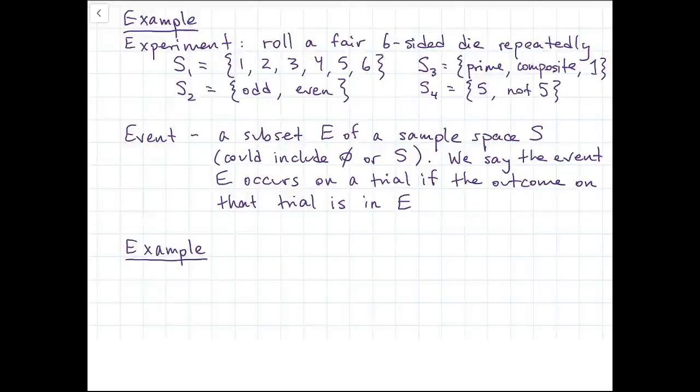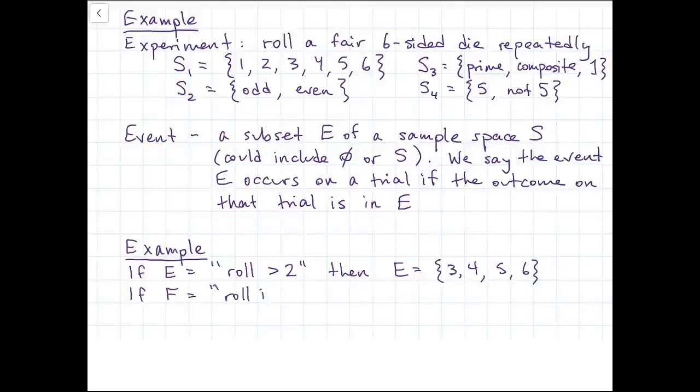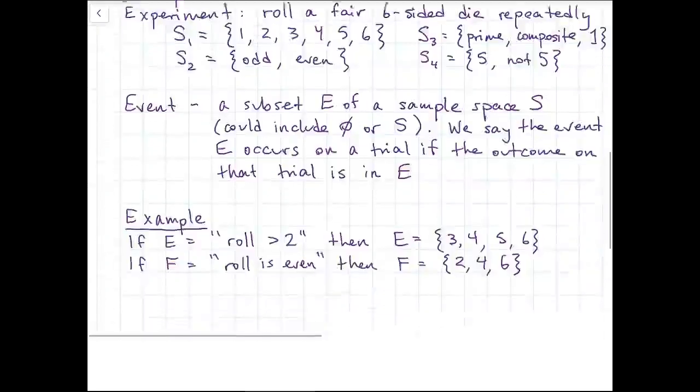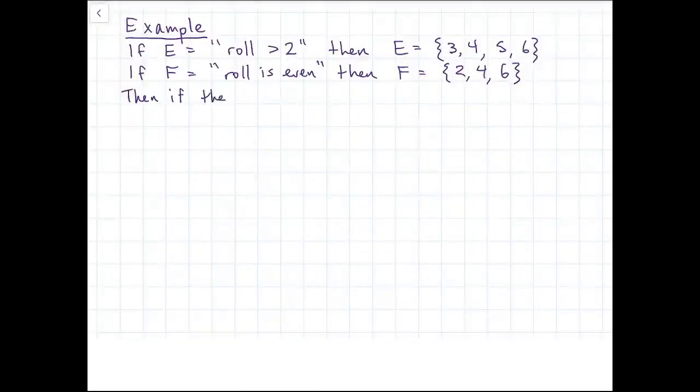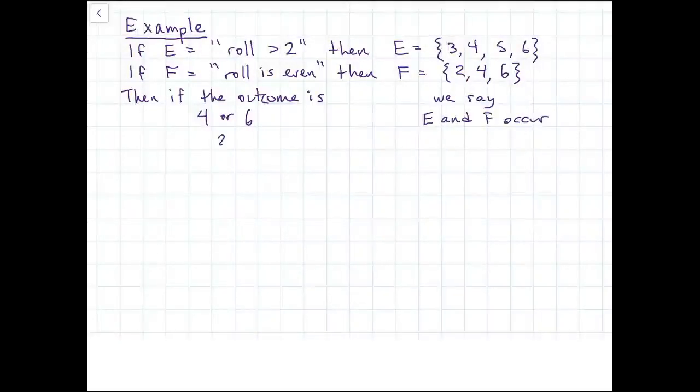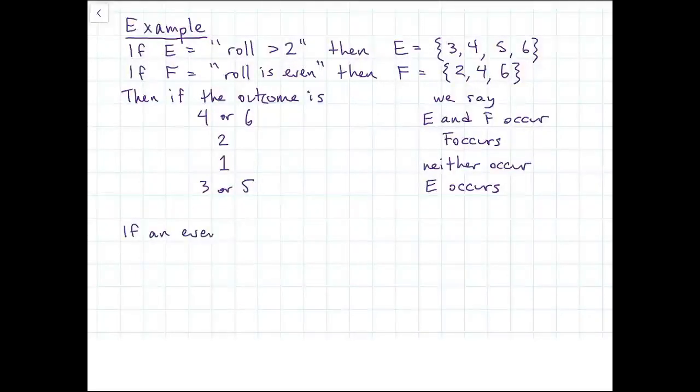So returning to our example, let's define some event E to be that the roll is greater than 2. So E would consist of the elements 3, 4, 5, and 6. And another event F might be that the roll is even, then F would consist of the elements 2, 4, and 6. We can see then if the outcome that happens on a single roll of the die is 4 or 6, then both E and F would occur. If the outcome is 2, then only F would occur, not E. If it's 1, actually neither of them occur, and if it's 3 or 5, then only E would occur.